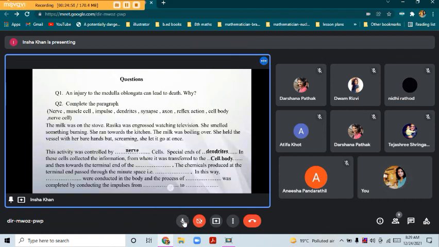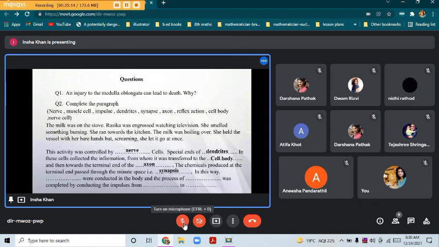Axon. Yeah. So now it has reached the axon. Now the chemical produced at the terminal end passes through the minute spaces, that is, the junction. Synapse. Yeah, synapse. So this has led to the formation of what has conducted in this way?